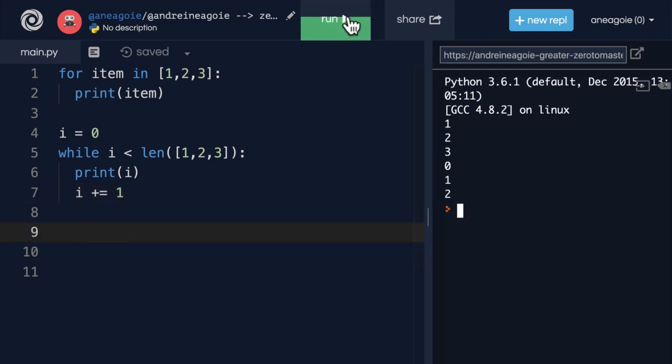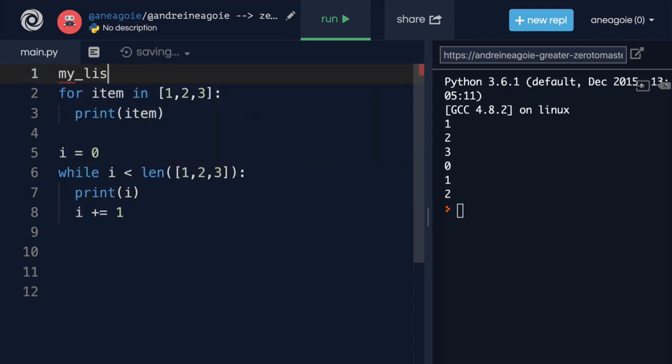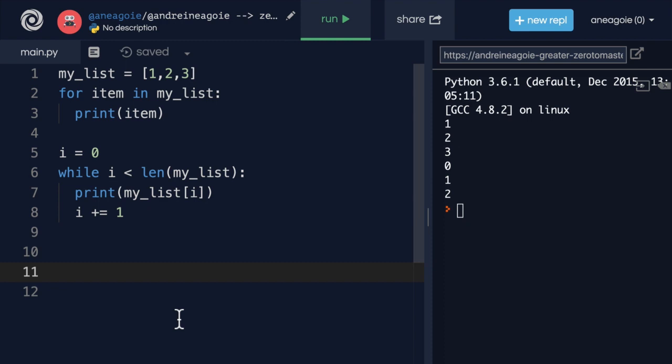If I run this, I see that, well, technically here we're incrementing the i, which is the value, but let's say we had a list up here. So my list, and this list will be 1, 2, 3. Well, my list can be iterated with a for loop, or it can be iterated with a while loop, and we simply say my list at index of i. And if I run this, I get the same results. But which one do you think is better?